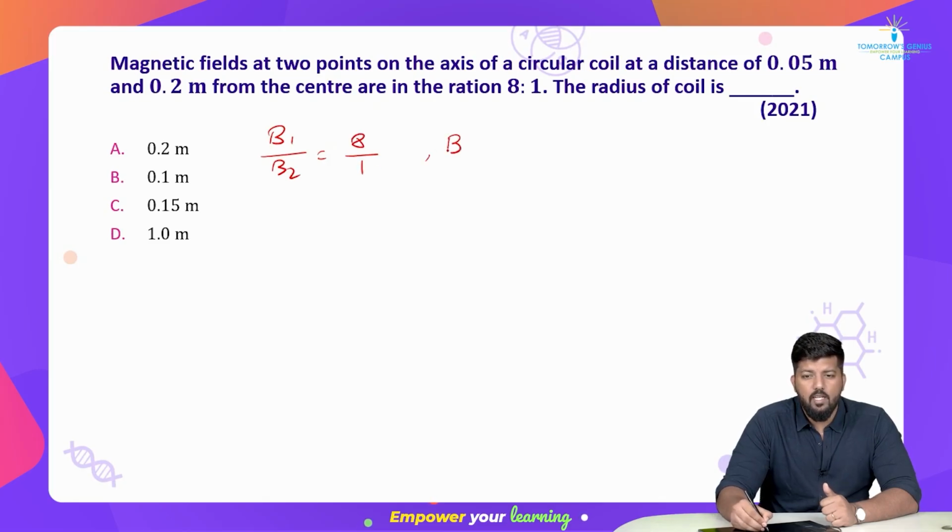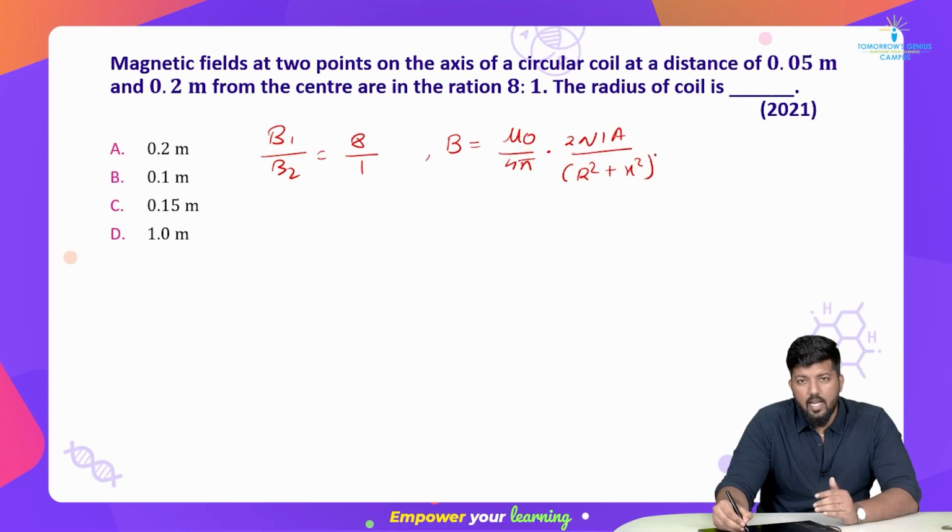We know the formula for B. They are asking us the radius. The magnetic field at the axis of a circular coil is given by mu 0 by 4 pi, multiplied by 2nia divided by (r square plus x square) to the power of 3 by 2. So use this formula in place of B1 and B2 and you will get the answer. Let's do it.